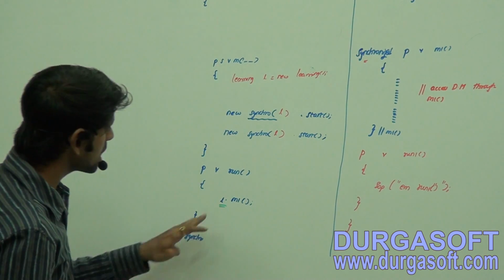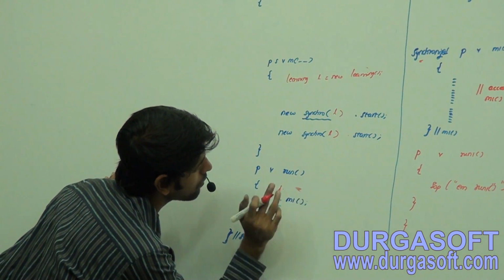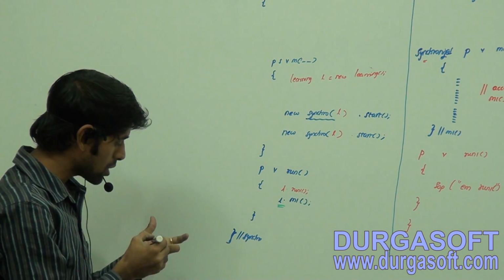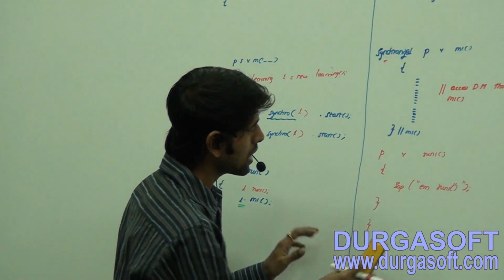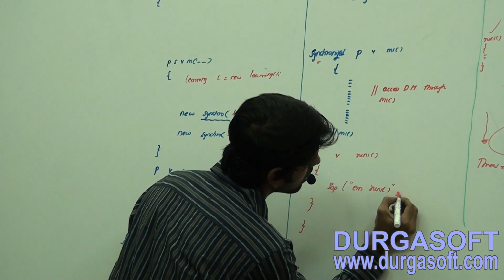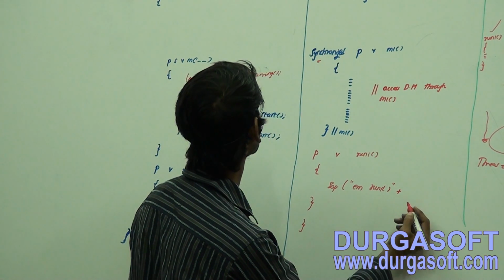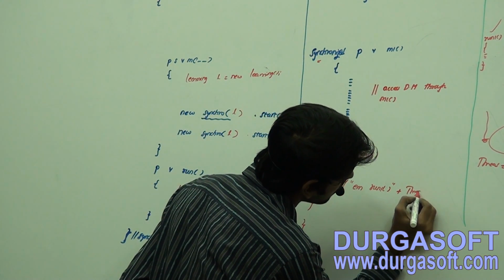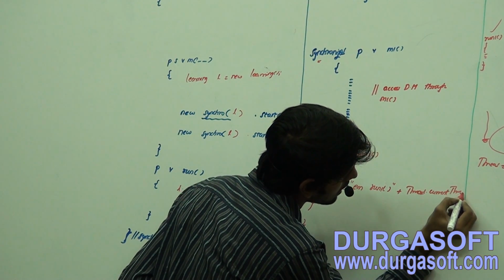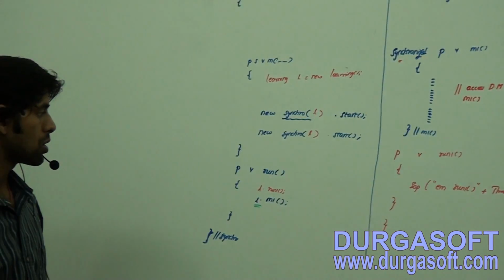So what I'm going to do here is, within this run method, I'm going to call L.run1. What is going to happen, do you know? I'm going to put the thread name here. Let us check the thread names as well, then it will be fine for us. Plus Thread.currentThread, the currentThread method is a static method in the Thread class. So it is going to give the thread name also.